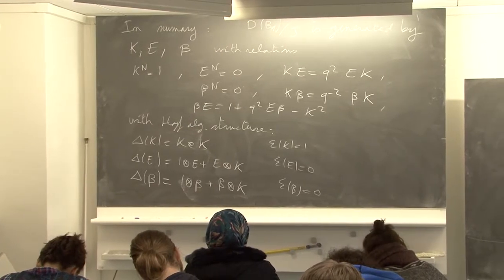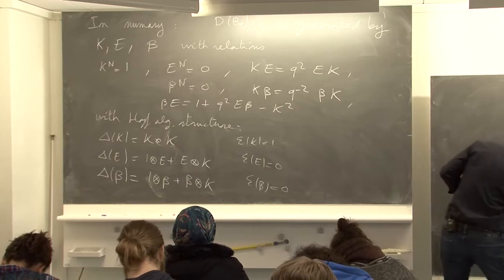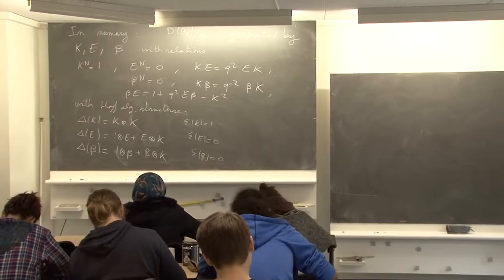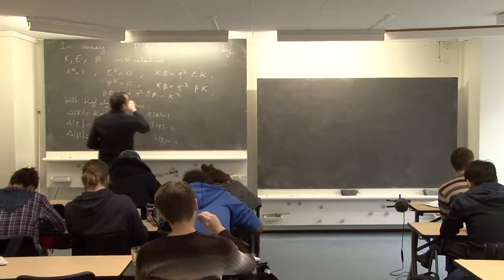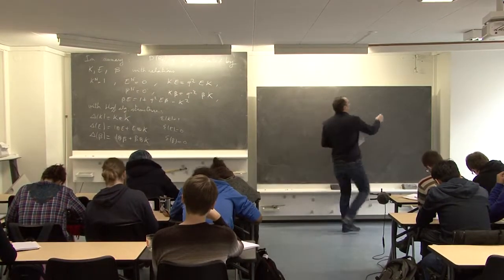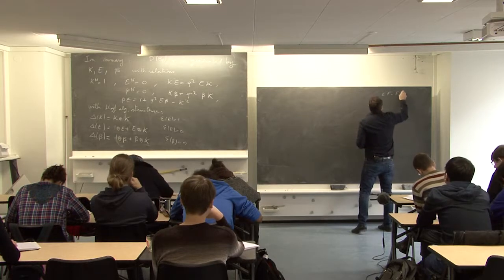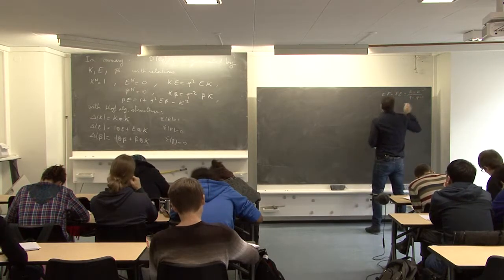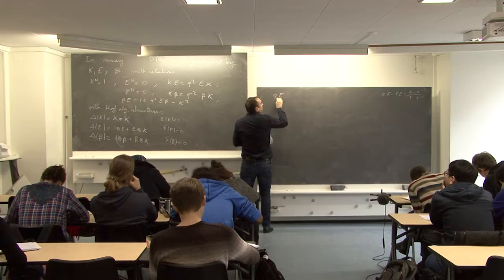So we need just a change of generator. We want to transform this relation into EF. We want to obtain this relation: FE is K minus K inverse over q. So what can we do? We have beta alpha.